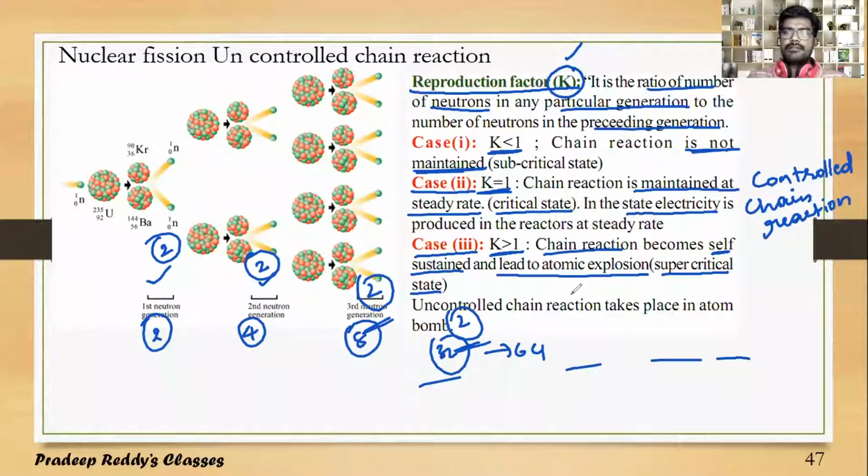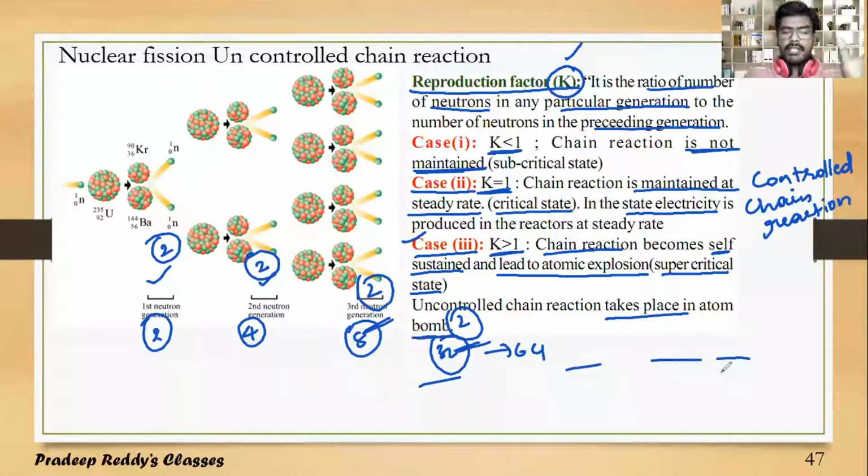America has used the nuclear bomb during the World War. They dropped nuclear bombs on Japan, on Hiroshima and Nagasaki. So that is the third case, a self-sustained chain reaction which leads to atomic explosion, and an uncontrolled chain reaction takes place in an atomic bomb.